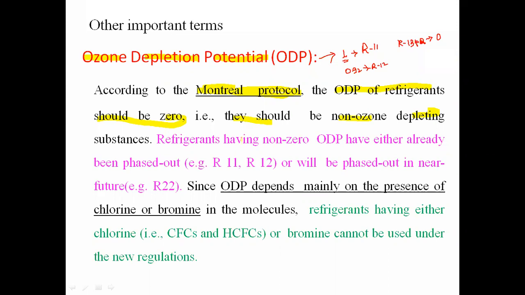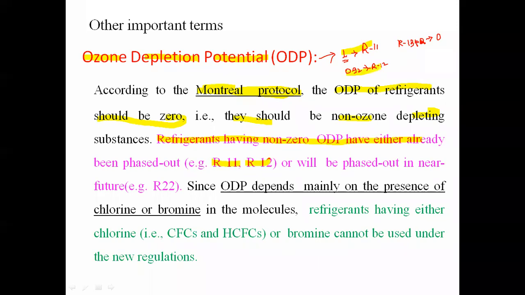So refrigerants having non-zero ODP have either already been phased out. Here this sentence is important. Refrigerants having non-zero ODP have either already been phased out. So whatever R11, R12 refrigerants are there, those R11, R12 refrigerants have already been phased out.